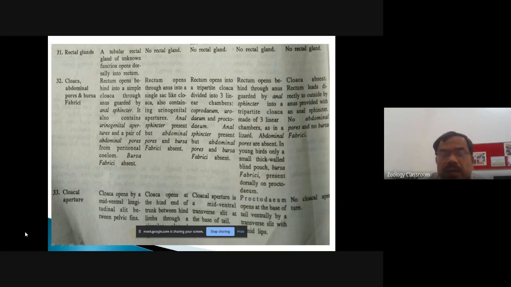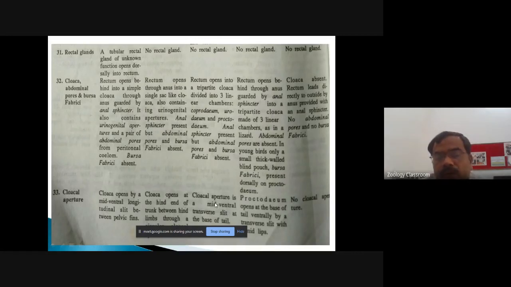Account of the cloacal aperture. This cloacal aperture is present in all the initial four classes, but it is absent in the mammals. In fishes, cloaca opens by a mid-ventral longitudinal slit between the pelvic fins. Then in amphibians, cloaca opens at the posterior end of the trunk between the hind limbs through the cloacal aperture.